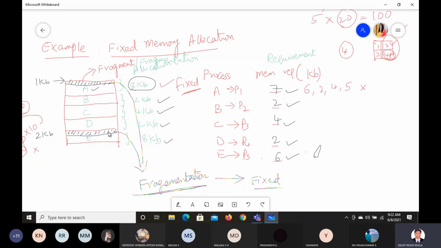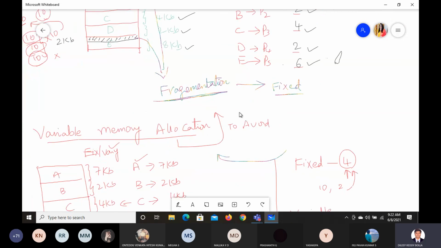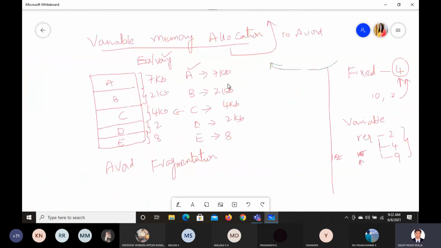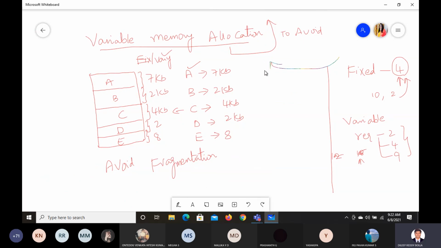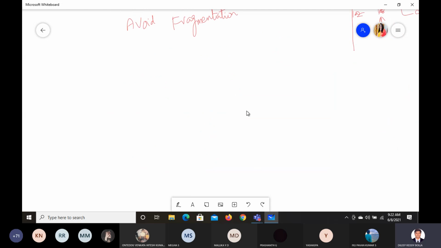Because of that we get a problem called fragmentation. To avoid this fragmentation problem, we do variable memory allocation. So these are the basic concepts of fixed memory allocation and variable memory allocation.